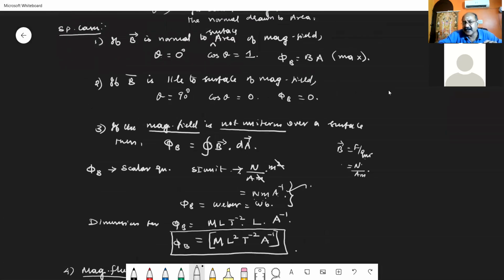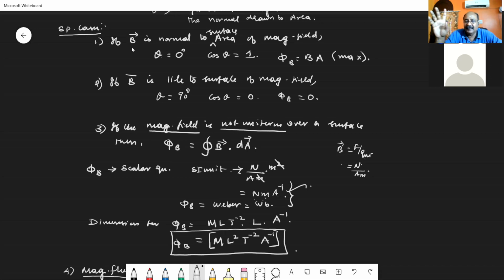What is the first special case? If the magnetic field B vector is normal to the surface area, then theta becomes 0. Because if the magnetic field lines and the area are perpendicular, the normal drawn to the surface will be parallel to the magnetic lines. So theta equals 0, cos theta is 1, and the magnetic flux is B into A, which is the maximum magnetic flux available.